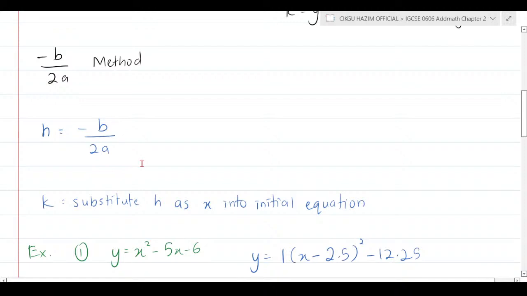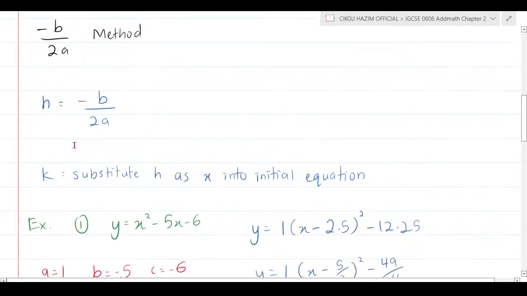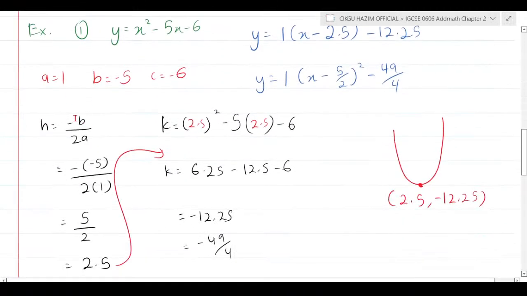You're going to have more formulas later, more methods once you learn more about differentiation. But for now, here is negative b over 2a. And if you already have the value of h, you can substitute the value of h as x into the initial equation to find the value of k. That's what I do. Let's see how I do the example here.